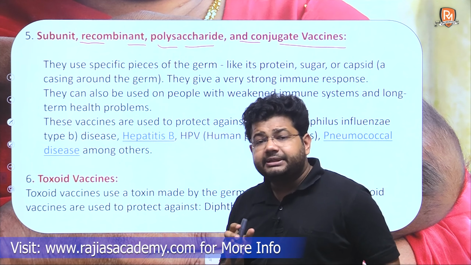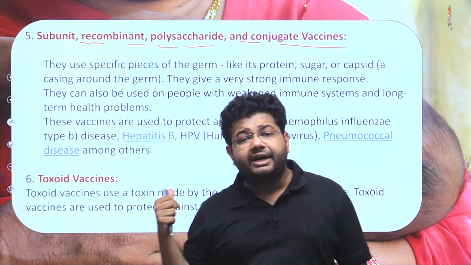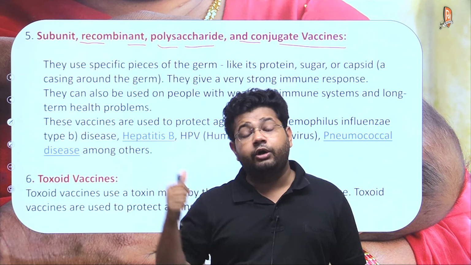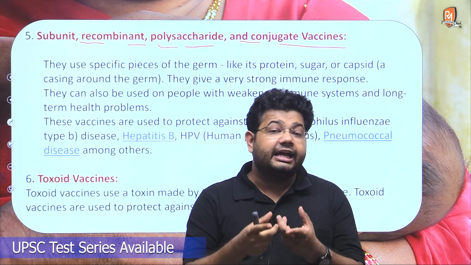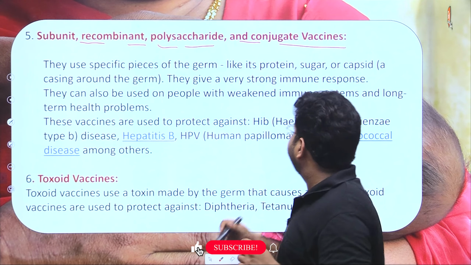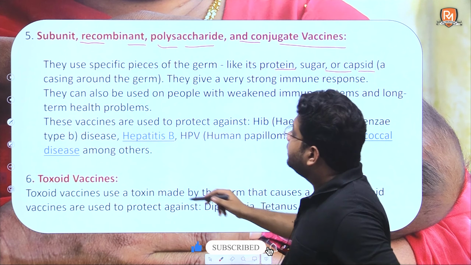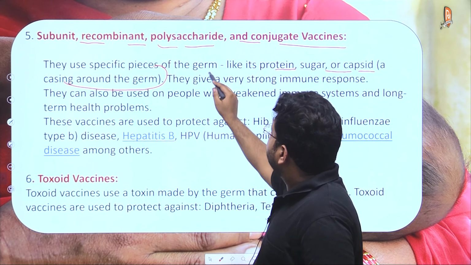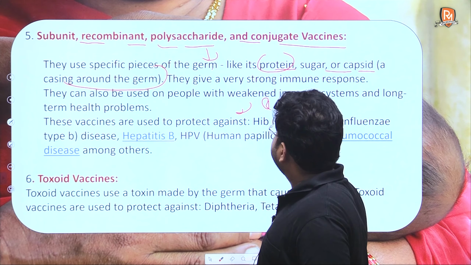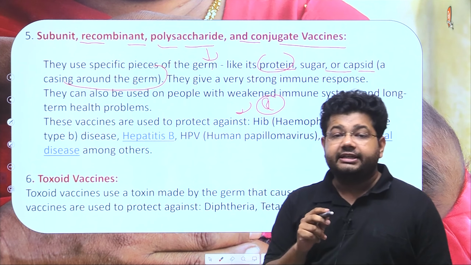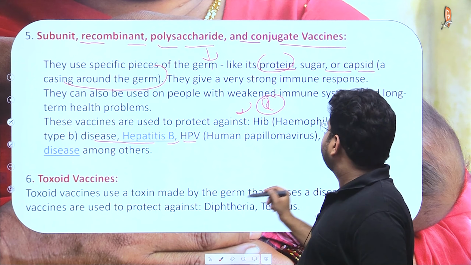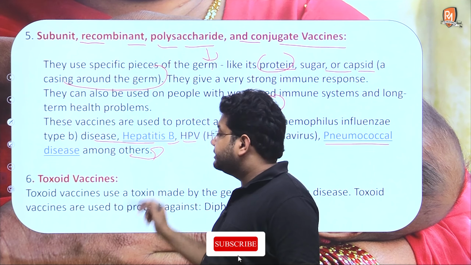Then fifthly, we have the subunit, recombinant, polysaccharide and conjugate vaccines. Now what happens in these vaccines? In the earlier vaccine we had seen that we send the weakened version of the germ. However, in this vaccine we do not send the entire germ, we basically send certain parts of that germ into the body. These could be the protein, or the sugar of the capsid, that is the casing surrounding the germ. These things trigger the immune system and help to develop the fighting capacity. These vaccines have been developed in the cases of hepatitis B, HPV, pneumococcal disease and others.